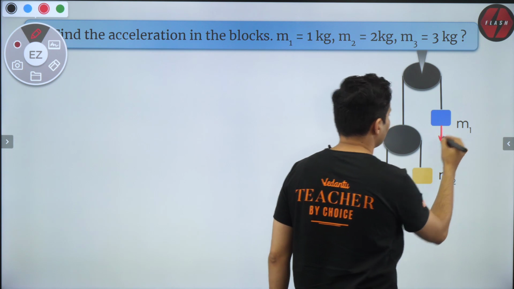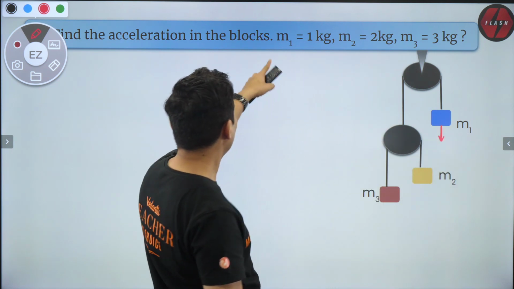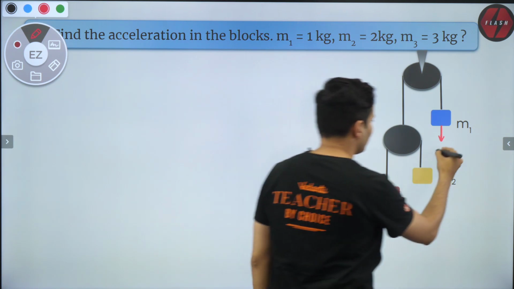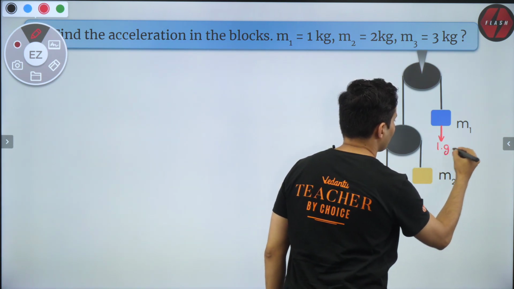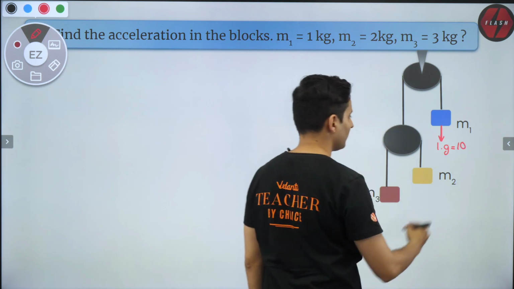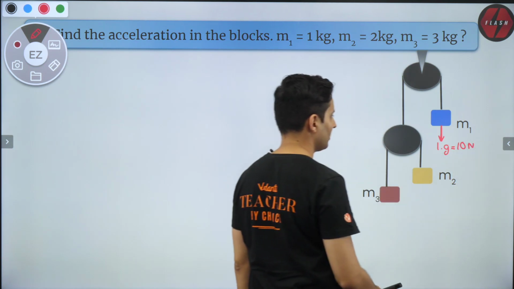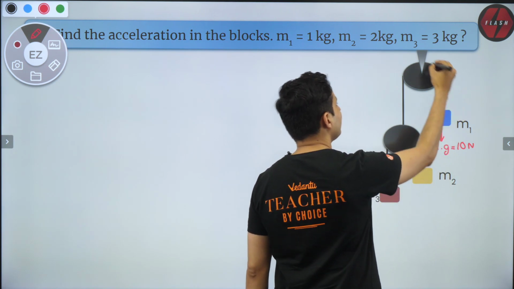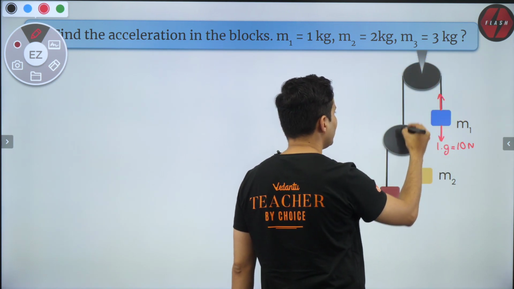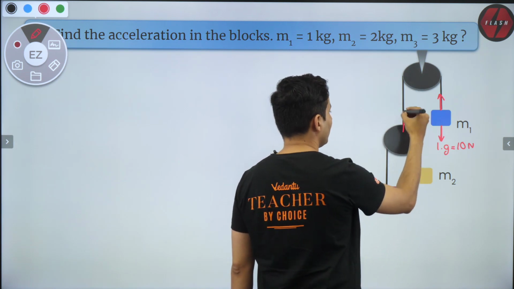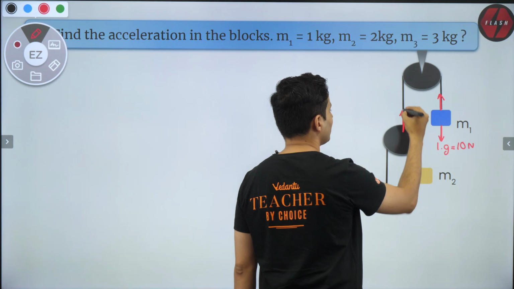This is going to be M1. M1 is 1 kg, M2 is 2 kg, and M3 is 3 kg. So this is just going to be 1 g, or basically just 10 newtons. Okay, so this is just 10 newtons. There will be some tension here, and that same tension will be acting over here. So on this pulley, think about it, the same tension will act.